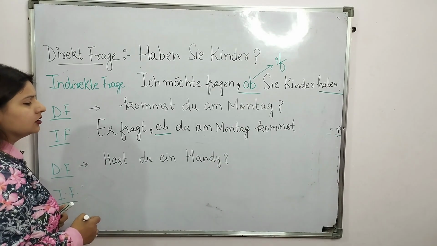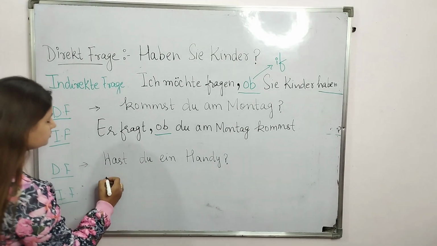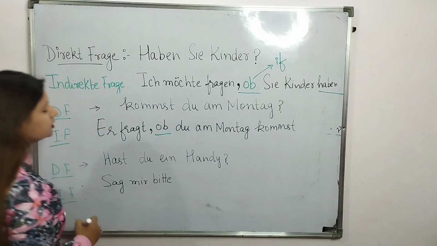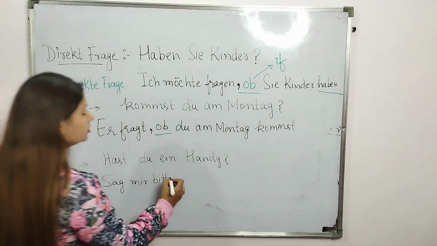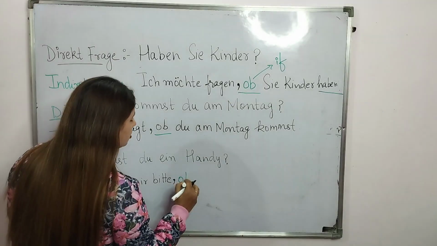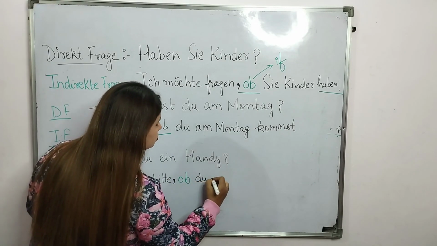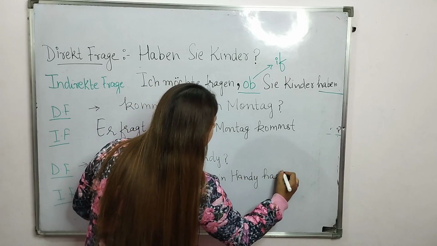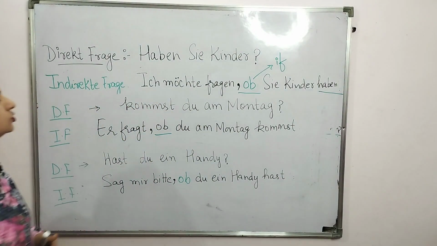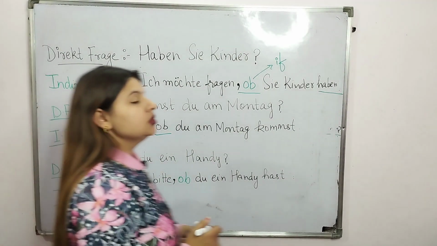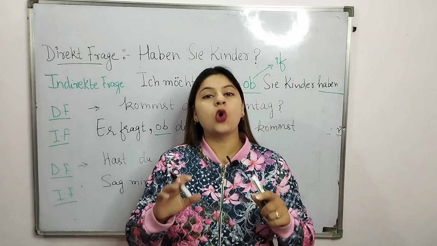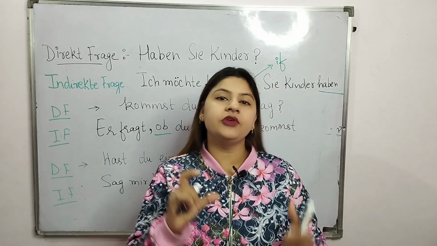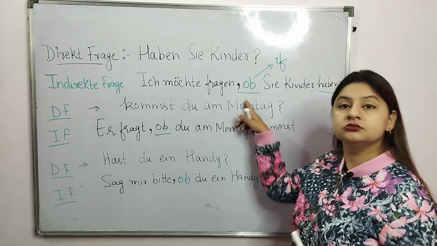Hast du ein Handy? Sag mir bitte, ob du ein Handy hast. So basically the sentence structure is almost the same with W-Frage or Ja-Nein-Frage. But in Ja-Nein-Frage we have one thing additional, that is ob, if.